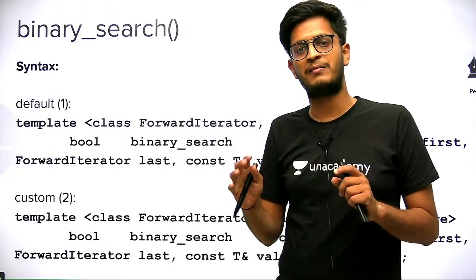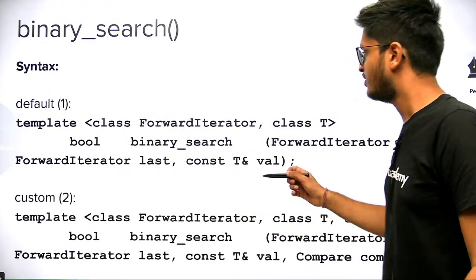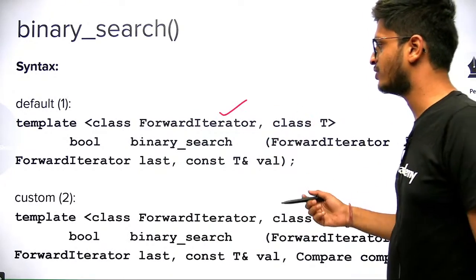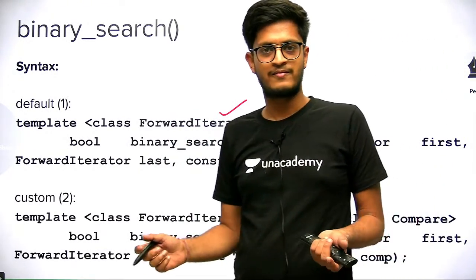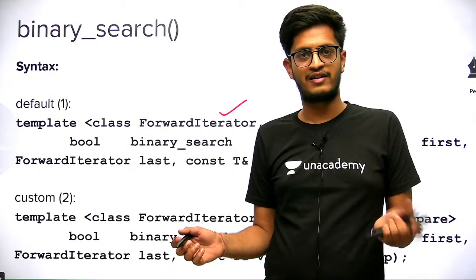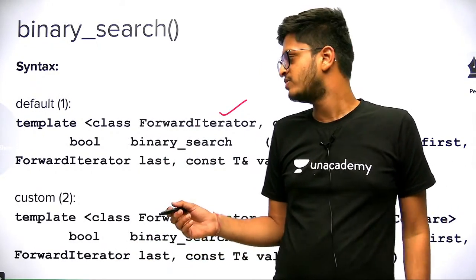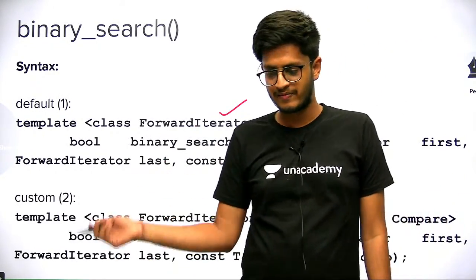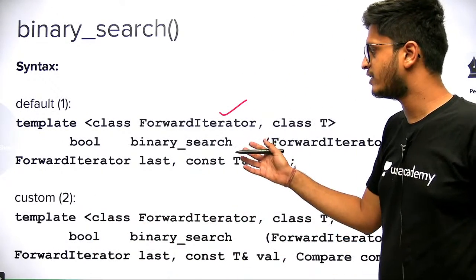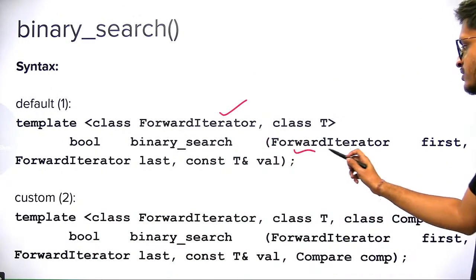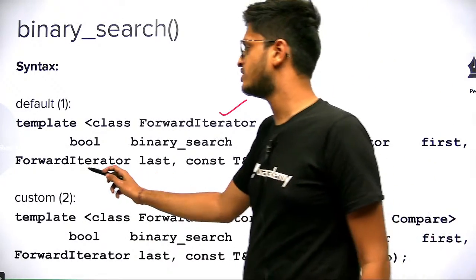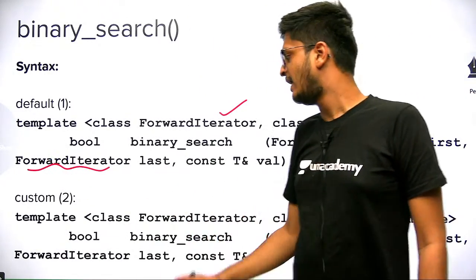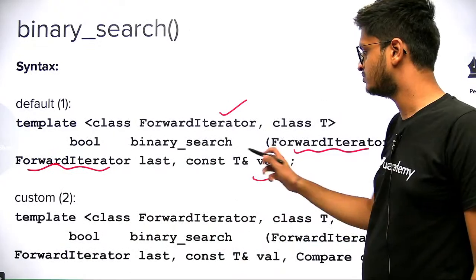You don't require a random access iterator. It works for forward iterators as well, so it will work for list also. List has bidirectional iterators, so it has forward iterators, and it will work for lists as well. You just need to pass two forward iterators, and the third argument is the value.